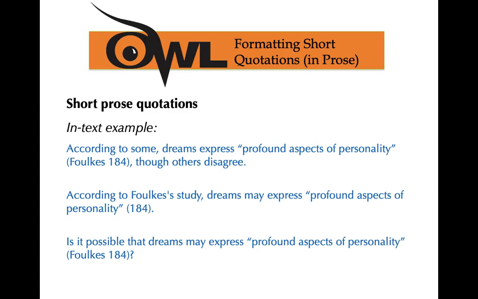What a lot of students do is they'll automatically assume that the in-text citation should go at the end of the sentence. That is incorrect. The in-text citation should immediately follow the direct quote or paraphrase. It does not necessarily have to come at the end of the sentence. It needs to come immediately after the quote or paraphrase.